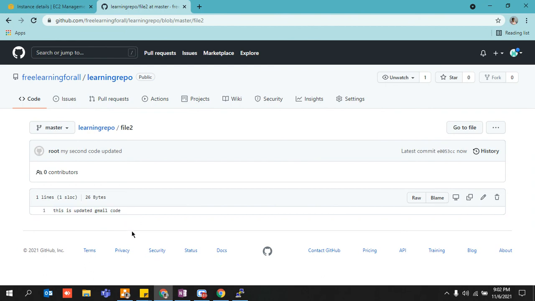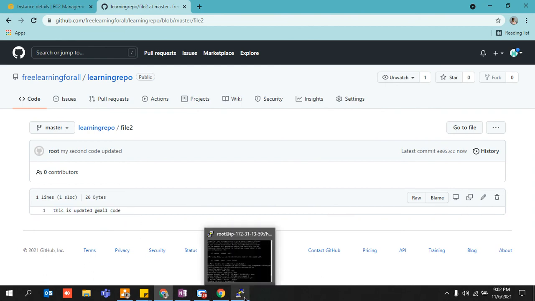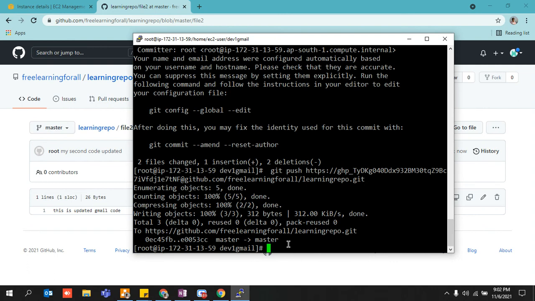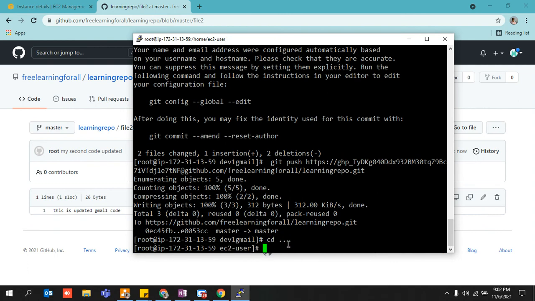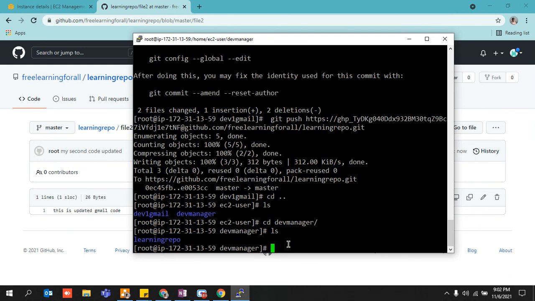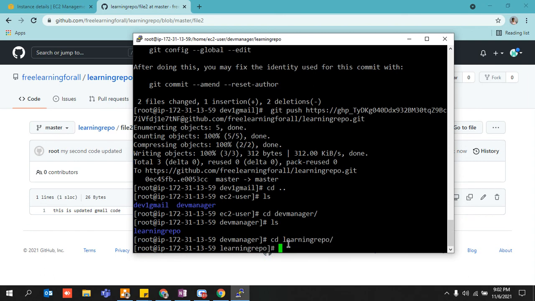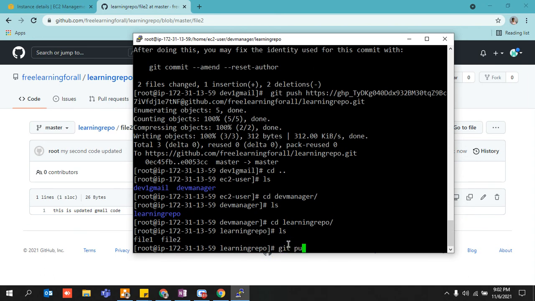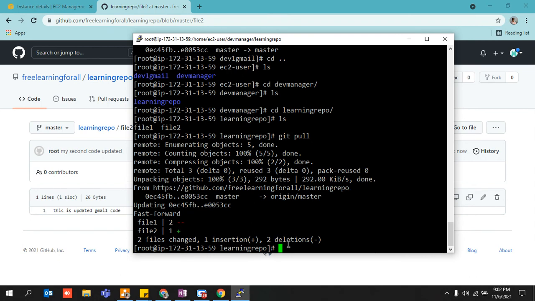Now file 2, this is what I wrote, right? And now let's say the developer or the manager again wants to see what I did, so again get back to your manager mode. And now this time, once you are onto your particular repo, you can write git pull, and let's see what happens. It shows that one file has been changed.